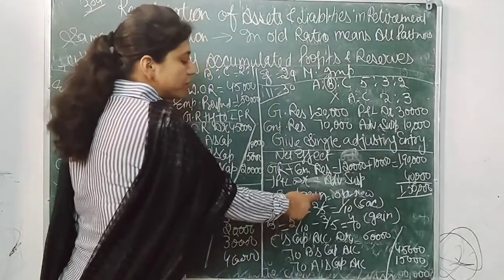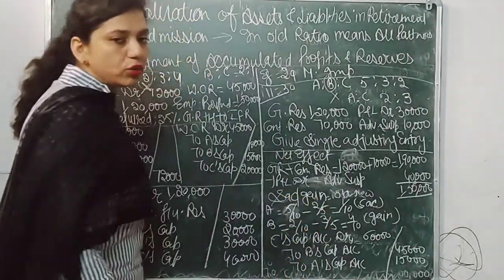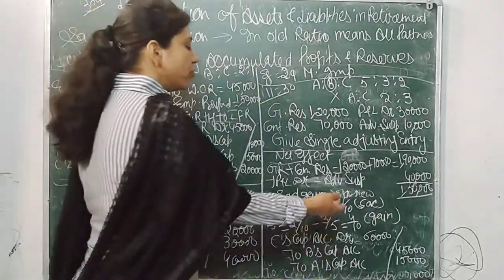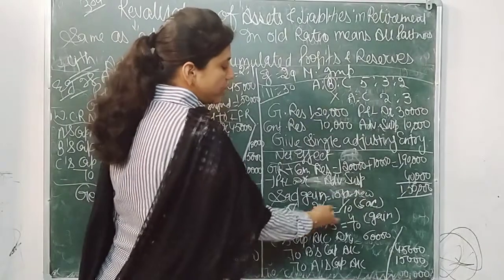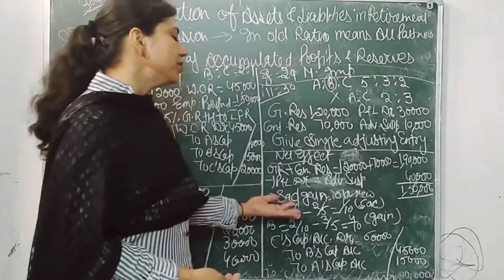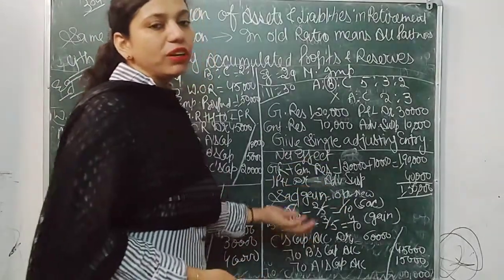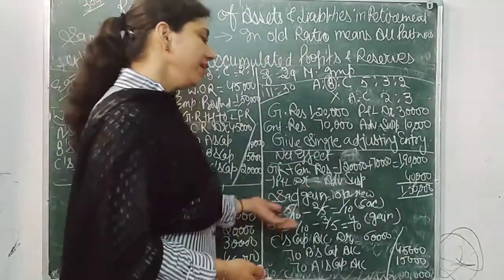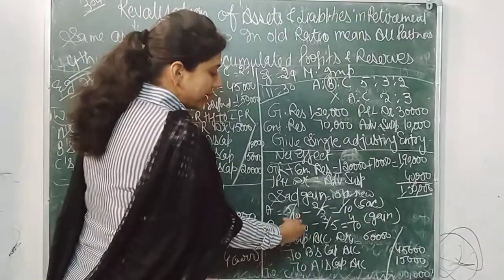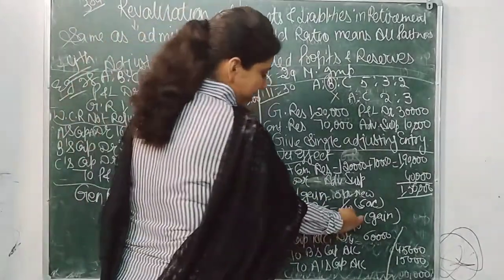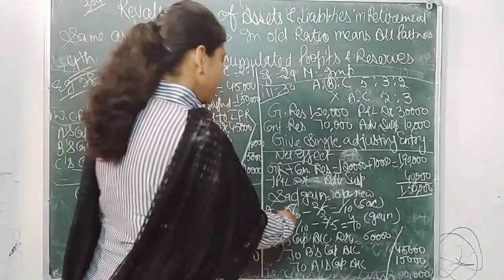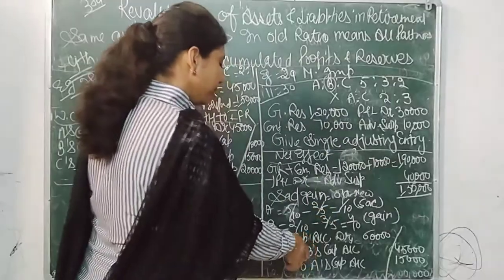How? For this we have to calculate sacrifice or gain. You can calculate it both ways, old minus new or new minus old. If we calculate old minus new, if it is positive then sacrifice, negative then gain. If we calculate through new minus old, then if it is positive then gain, and if it is negative then sacrifice. So we can see here that A is sacrificing and C is gaining.